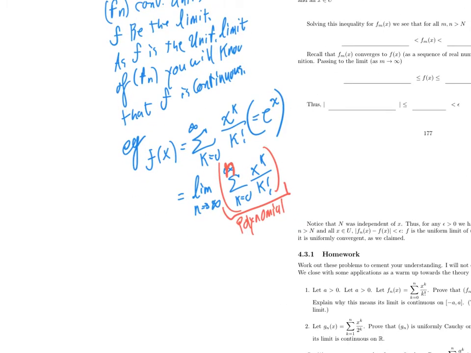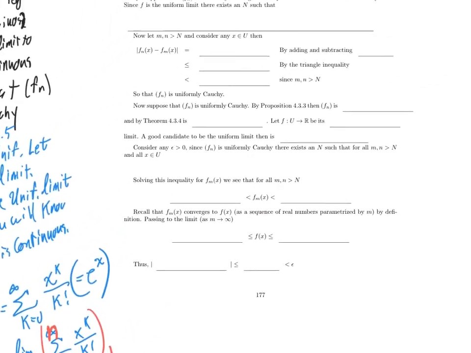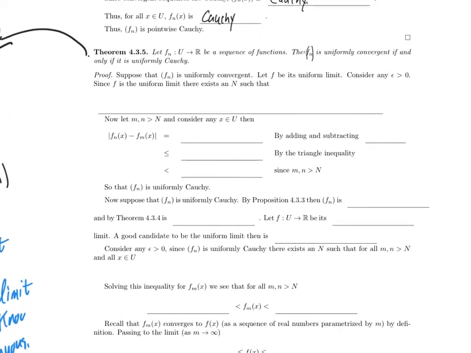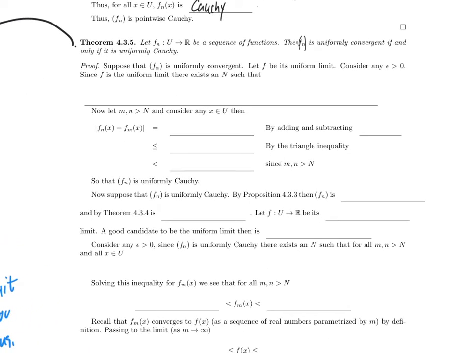So if I want to show that this limiting thing is continuous, here's one strategy. If I can show this sequence converges uniformly by showing that it's uniformly Cauchy, I'll automatically know that the limit exists, and since it's the uniform limit of a sequence of continuous functions, it'll be continuous. Nice. So with that out of the way, let's actually prove this theorem: uniformly convergent if and only if uniformly Cauchy.